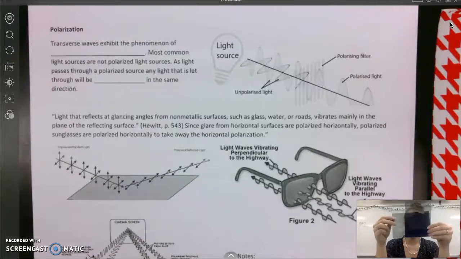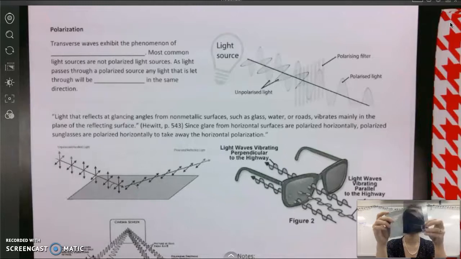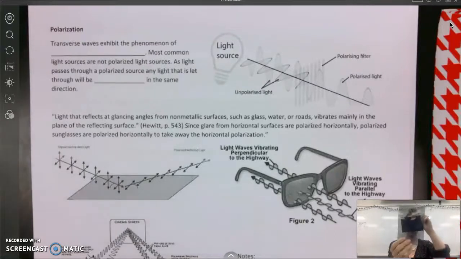We've blocked the light completely, because if we force that light to polarize one direction and then put a second polarized sheet that will not allow that direction of polarized light to pass through, then it won't. So yeah, polarized filters, really interesting.